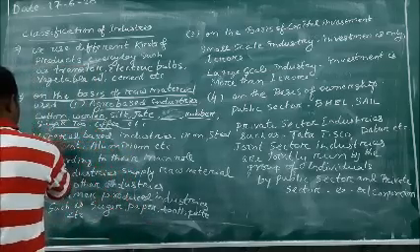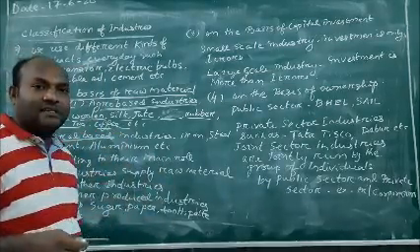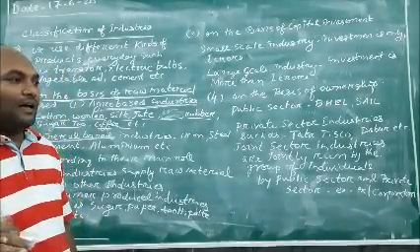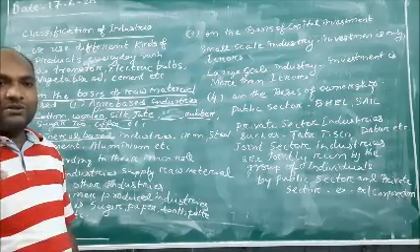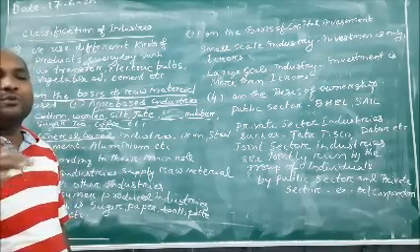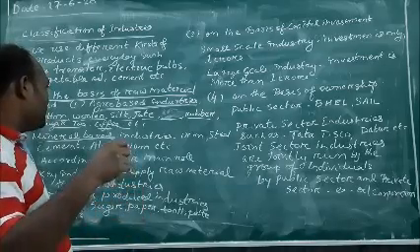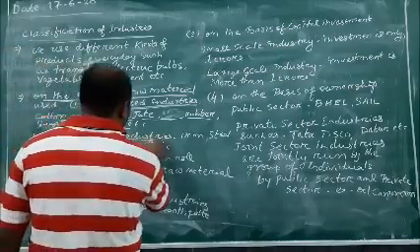And the second one is mineral-based industry. In mineral-based industry, we are using different kinds of minerals, and those minerals are used in the industry to make different kinds of products to be useful in society.